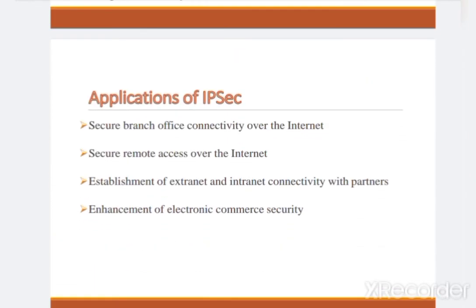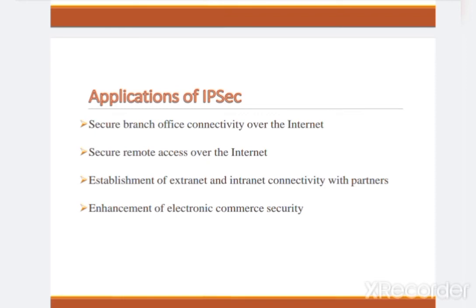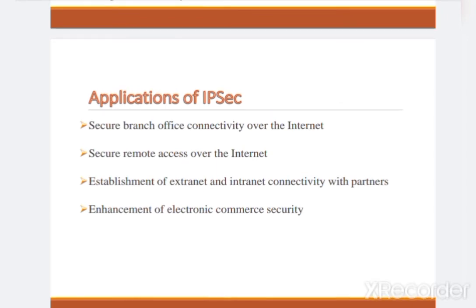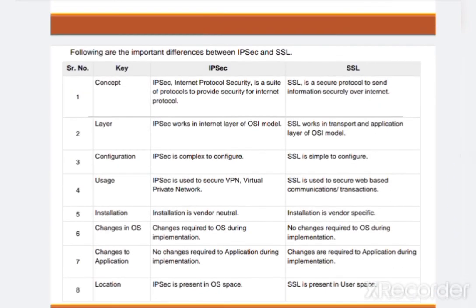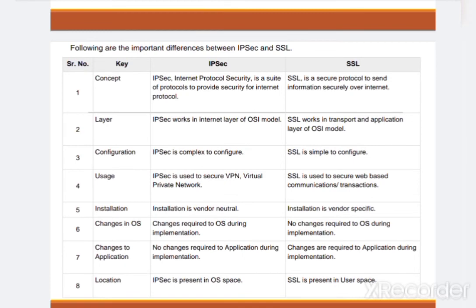Let us discuss the applications of the IP security protocol. It secures branch office connectivity over the internet, secures remote access over the internet, establishes extranet and intranet connectivity with partners, and lastly enhances electronic commerce security throughout the network. This is the overall discussion of the IP security protocol.